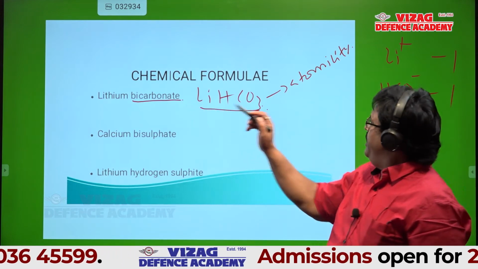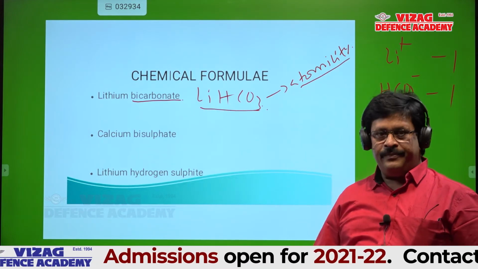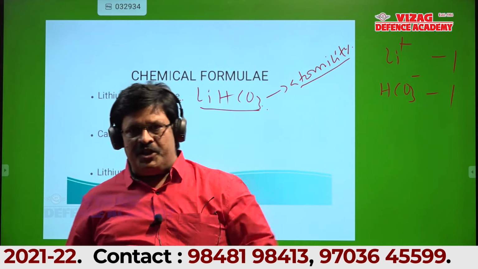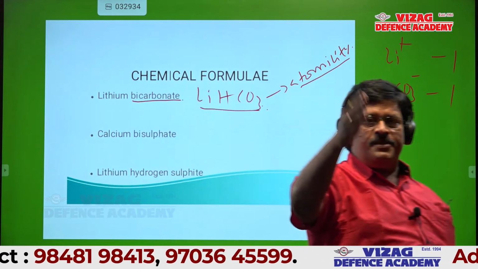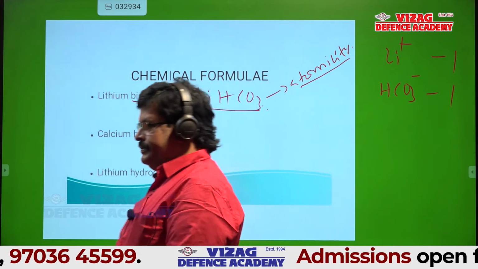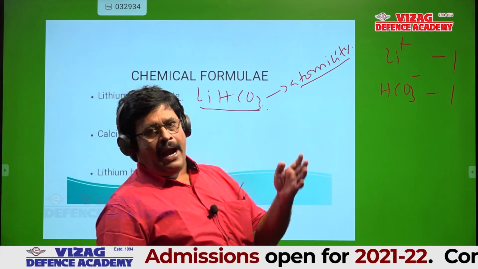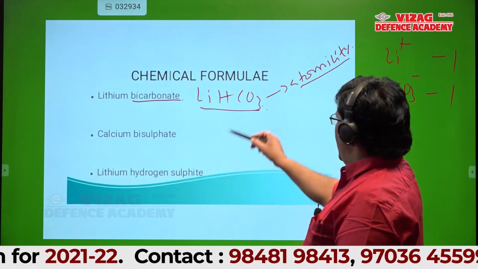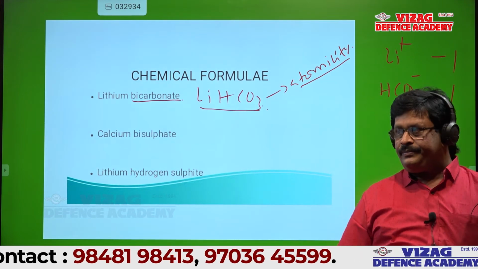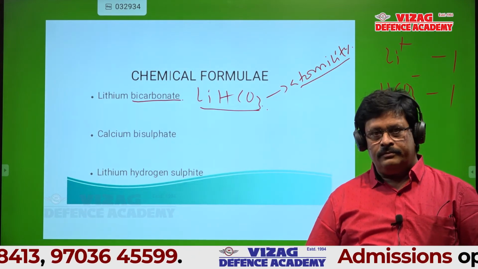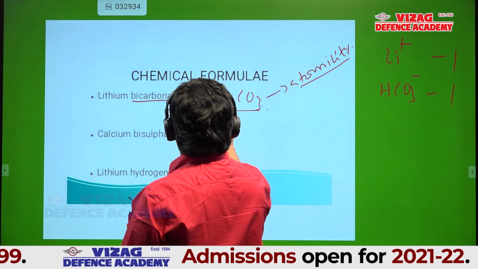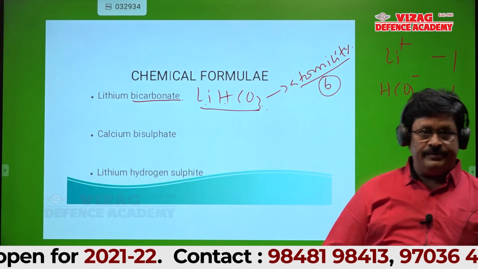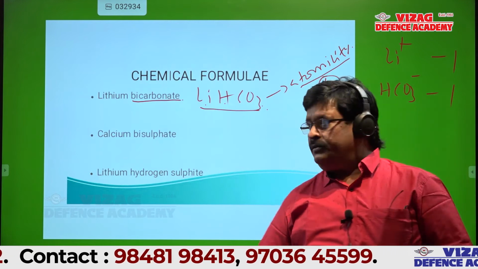Can anyone define what is atomicity? Write this point. Write the definition of atomicity. It is the number of atoms present in a molecule. See how many atoms are there in lithium bicarbonate? One, 2, 3 plus 3. So atomicity of this is 6. All of you okay? Yes, sir.